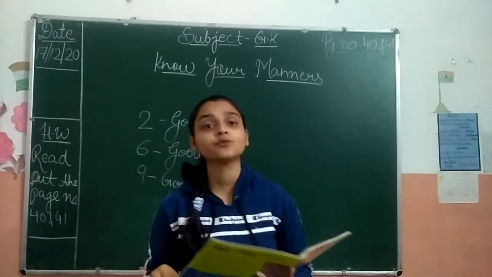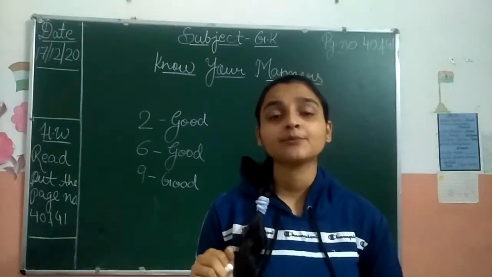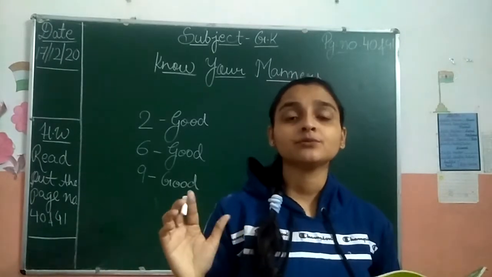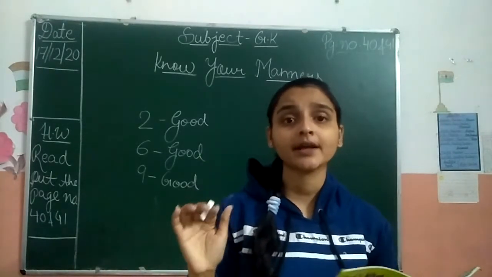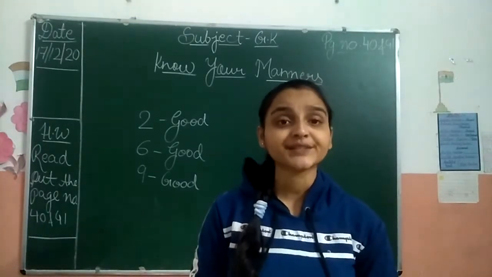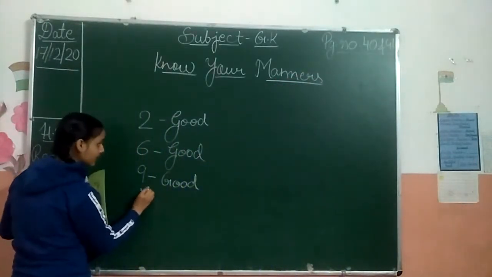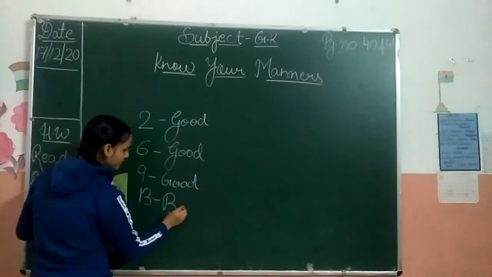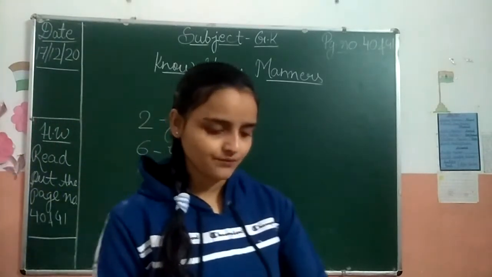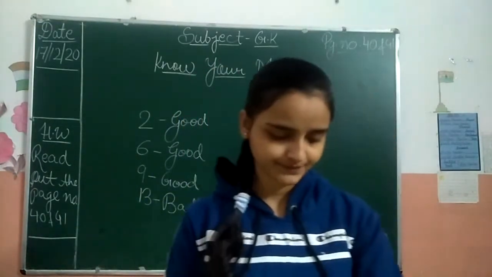And here it is written, if you forget to close your mouth while chewing. How should we always eat food? With the mouth closed and without making noise. And those who eat with their mouth open and make noise, it means that is a bad habit. So 13 one is a bad habit. So in 13 number, write down bad. Now 14, 15, 16 is empty.